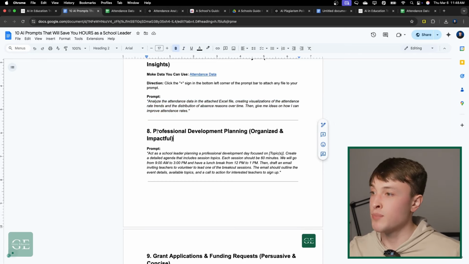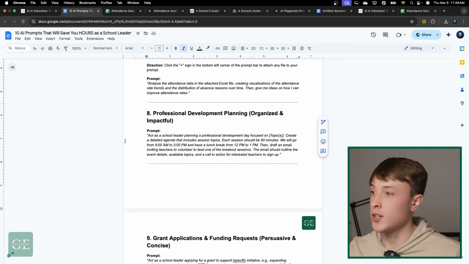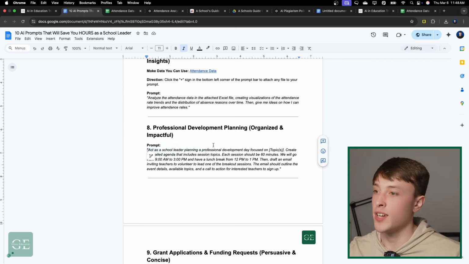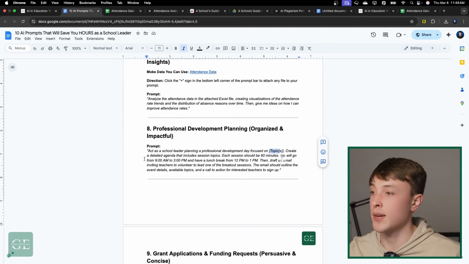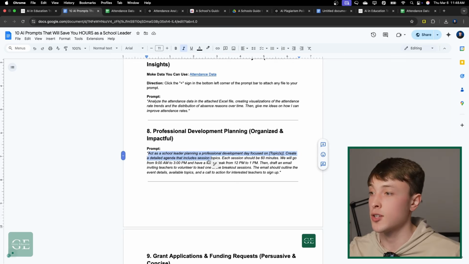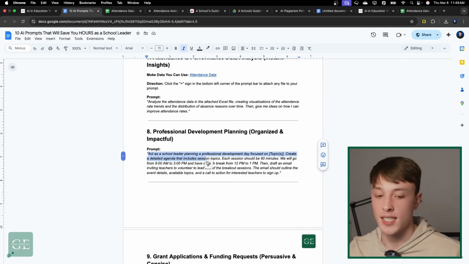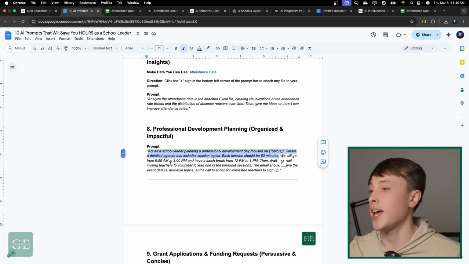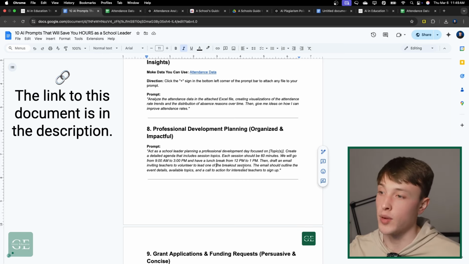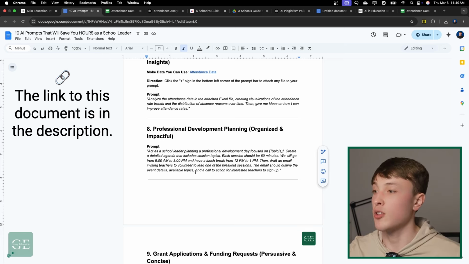Next up, we have professional development planning. So here we have, act as a school leader planning a professional development day focused on, and here's where we can put any topic or topics that we want it to do. It says create a detailed agenda that includes session topics. Each session should be 60 minutes. We will go from 9 a.m. to 3 p.m. We'll have a lunch break from 12 to 1. Then draft an email inviting teachers to volunteer to lead one of the breakout sessions. The email should outline the event details, available topics, and a call to action for interested teachers to sign up.